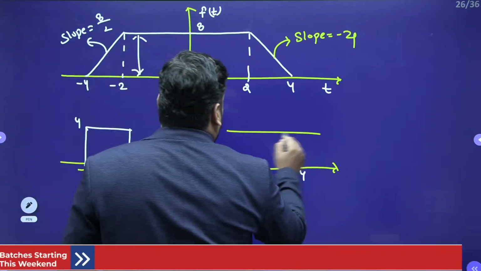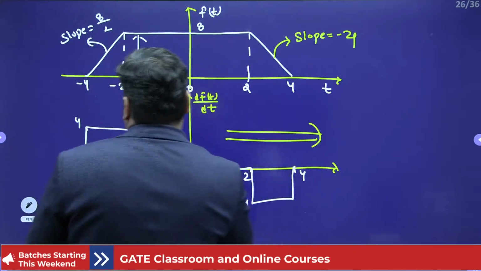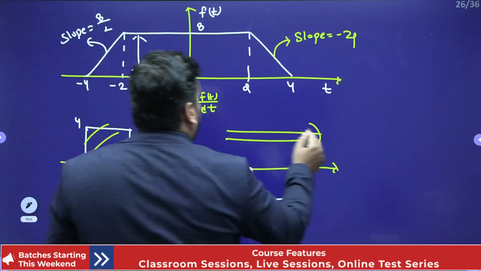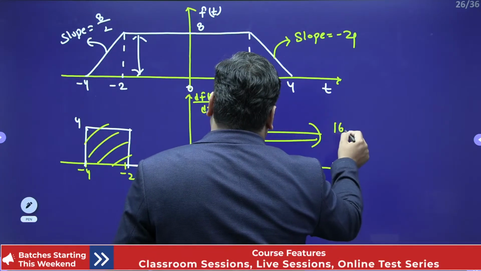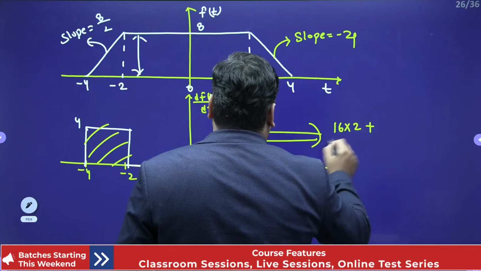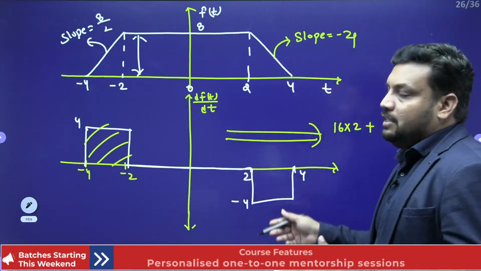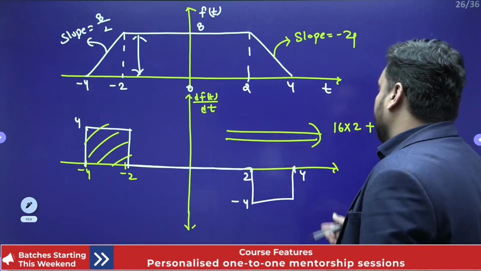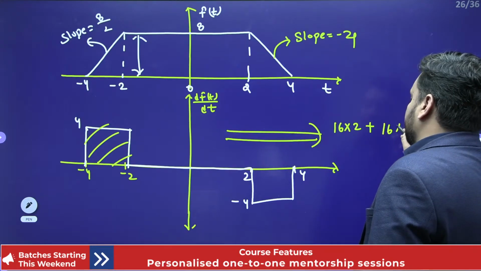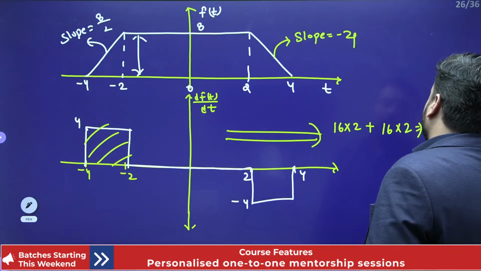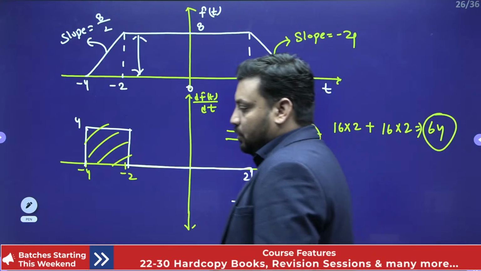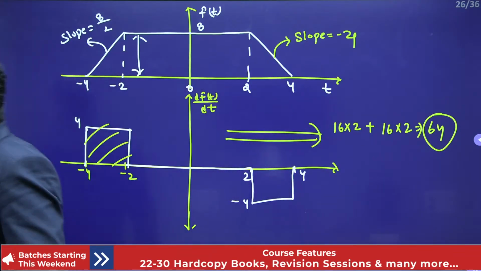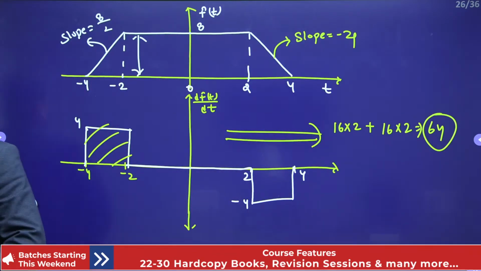And I am looking for the energy of this. So what is the energy of this, guys? A square into b. A square into b means 4 whole square, 16 into 2, plus minus 4 is there, but in the energy formula it is the mod whole square. So mod of minus 4 whole square, again 16 into 2. So answer will be 64. Say it again: 32 plus 32. Sorry. Tell me, guys, is it clear?